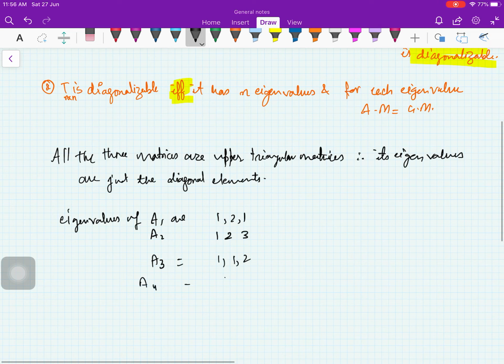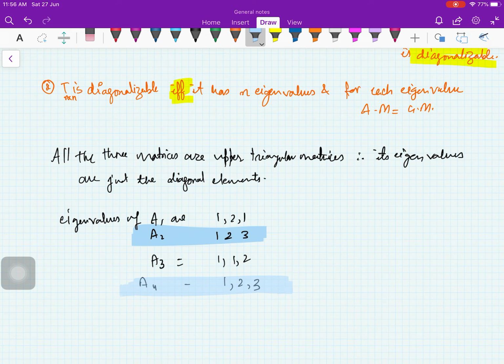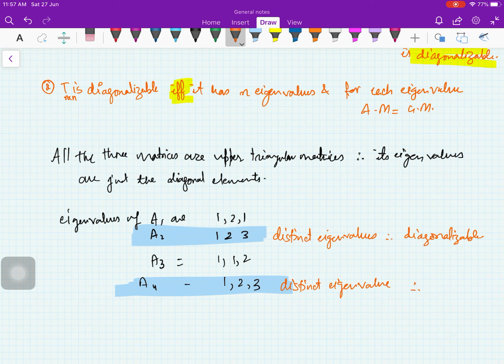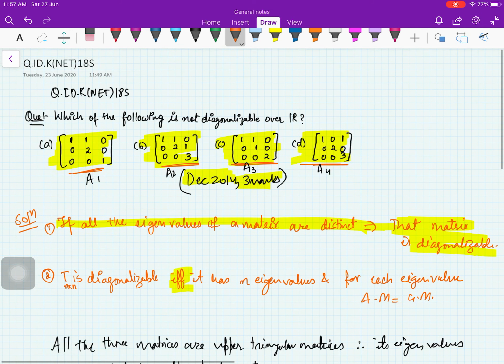Now from the first result, see here and here, these are distinct eigenvalues, therefore diagonalizable. Here also distinct eigenvalues, therefore diagonalizable. So option B and D, they are gone, because we are looking for a non-diagonalizable matrix.